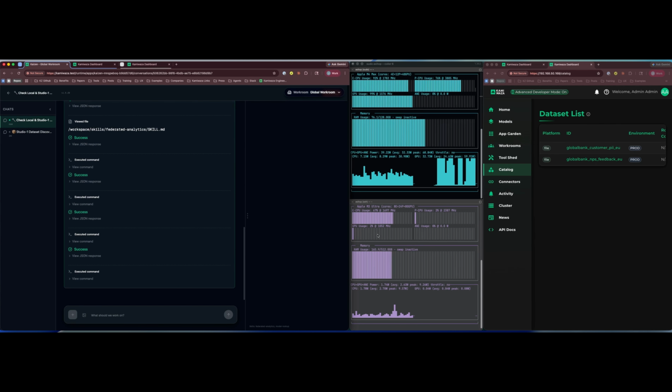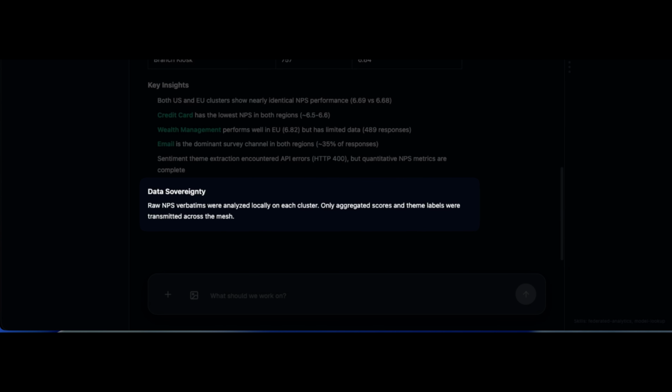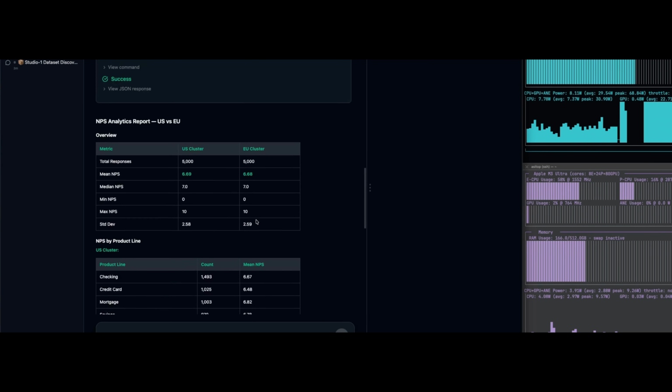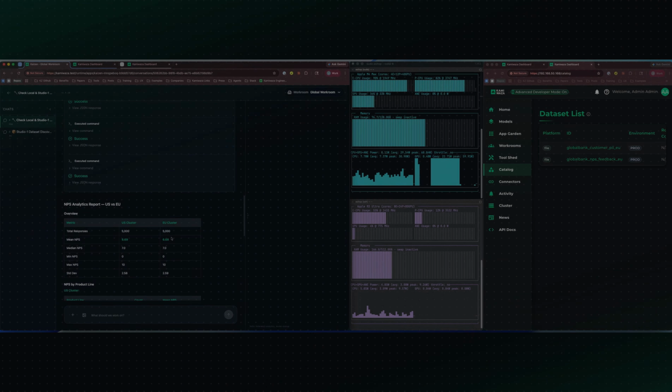When the results are combined, the AWS inference is able to do the comparison across channels and summarize the key insights at both locations. You can see the last line where Kaizen specifically calls out that the data was processed, then aggregated. That is what Inference Mesh enables: federated inference with a verifiable privacy boundary.